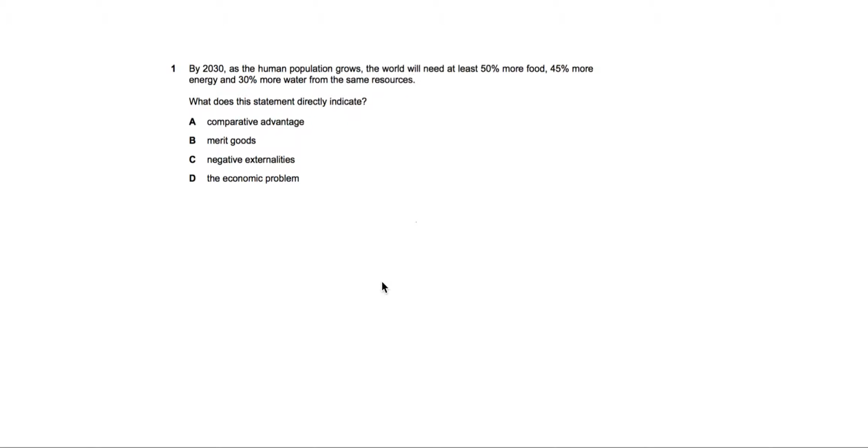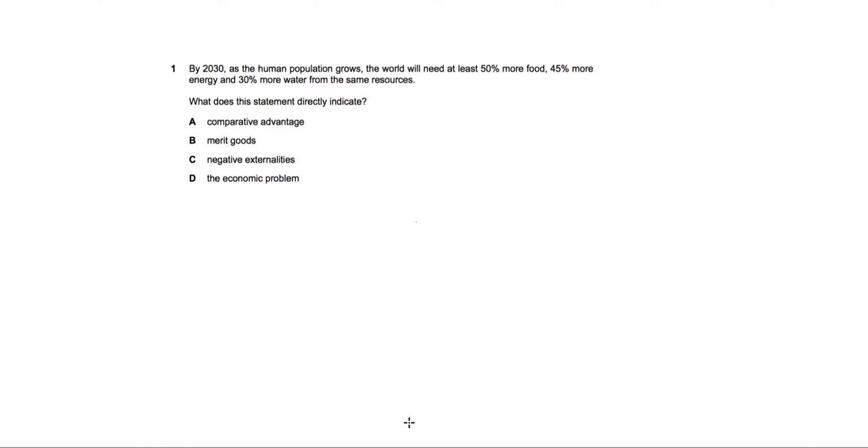Now, a good strategy in order to solve MCQs is known as the process of elimination or POE. So, in the process of elimination, what we do is that rather than finding the right answer, we actually cross out all of the answers that we know are wrong. So, let's follow this approach and then see which options we can cross out as being wrong.